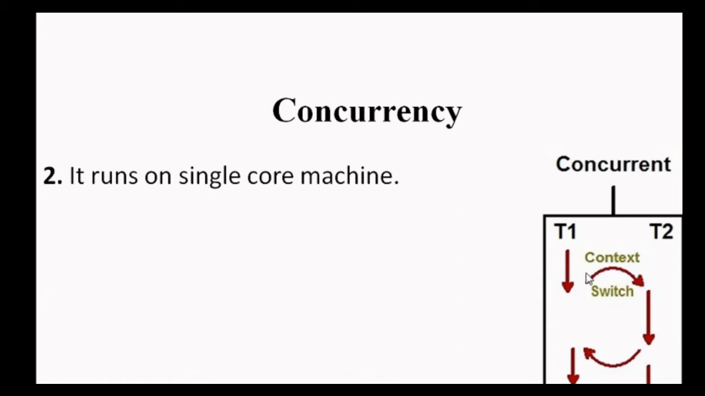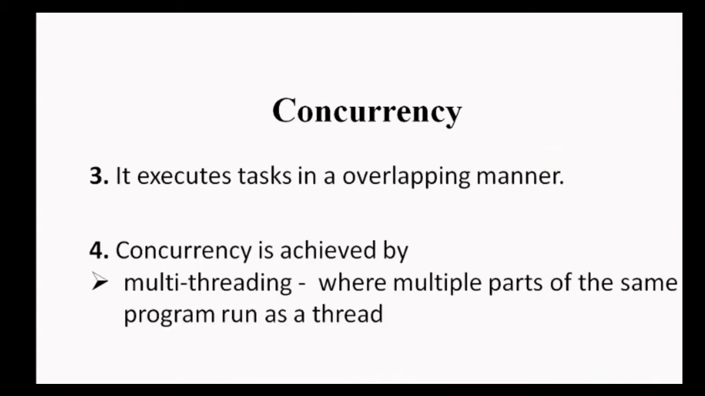By using context switching. As we start the execution of T1, after some time we start the execution of T2 without T1 getting completed. After executing T2 for some time, we start the execution of T1 again. So this is basically a context switch. For some time T1 is executed, then T2. Because the execution of T1 doesn't get completed, we come back to it. So we can say that concurrency executes tasks in an overlapping manner.